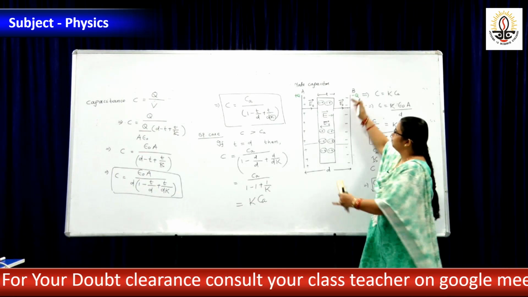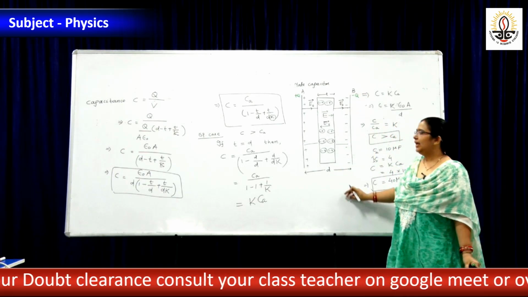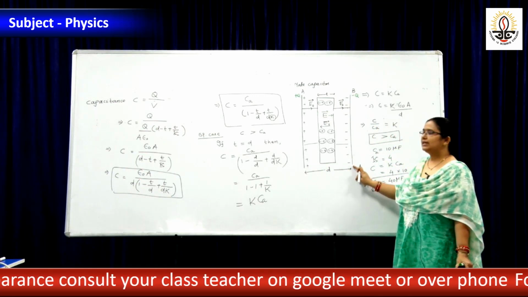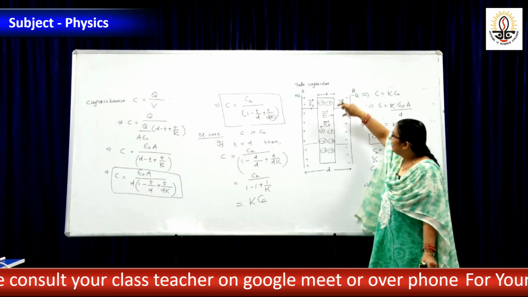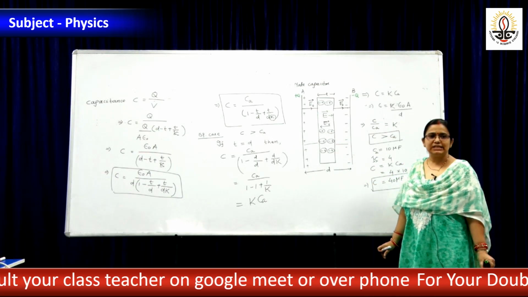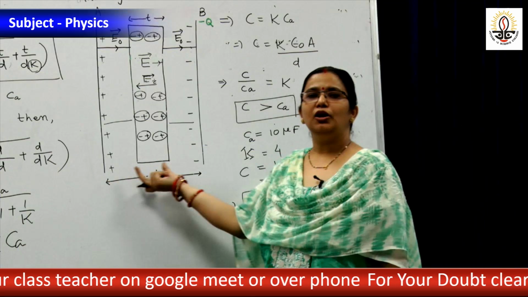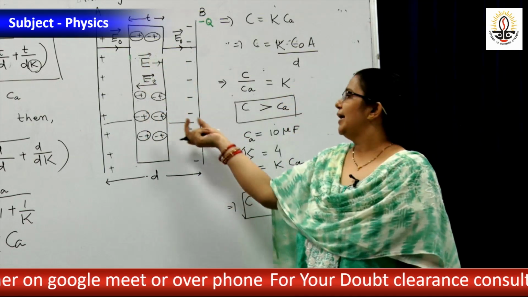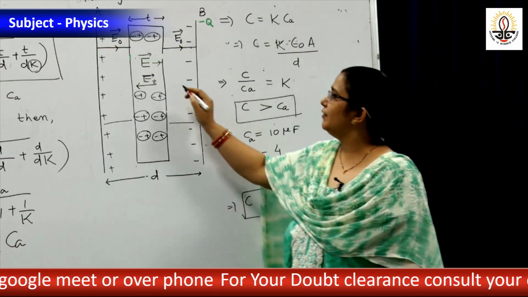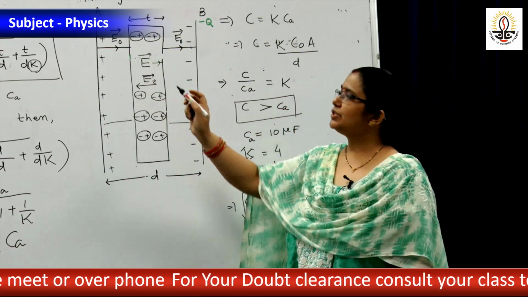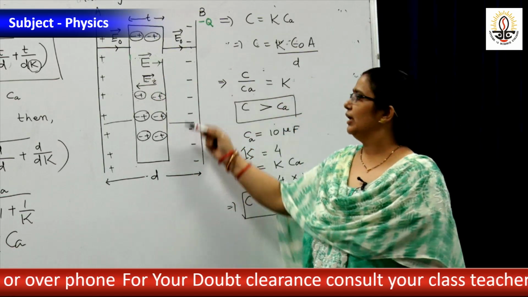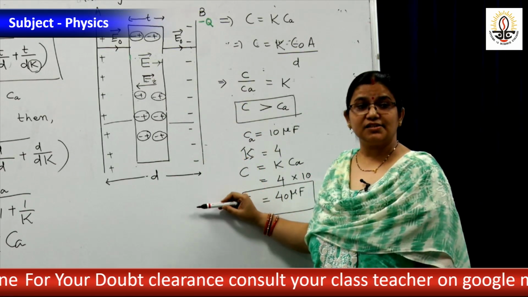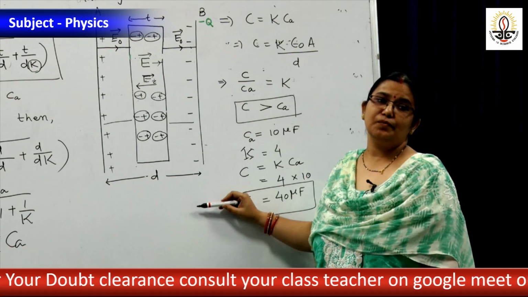So again I am just briefing what we have learnt from the beginning. We have taken a parallel plate capacitor initially filled with air. The distance between the two plates is D. Let a dielectric slab of thickness T be placed between the two plates. Then inside the dielectric, dipoles are arranged and an electric field is induced that is opposite to the external electric field. The electric field decreases, hence potential also decreases and capacitance increases. That is the basic cause.